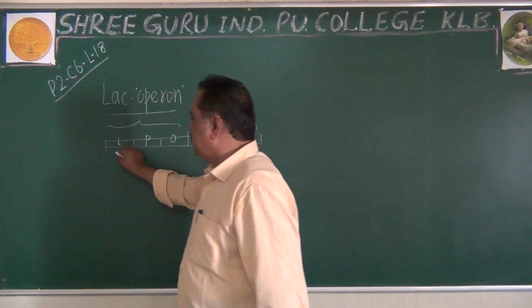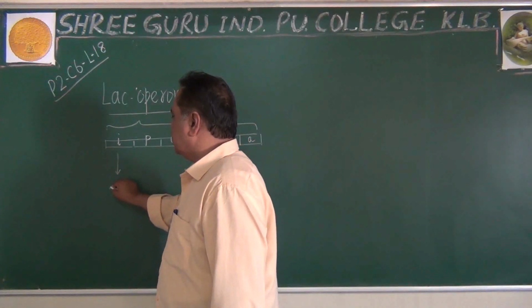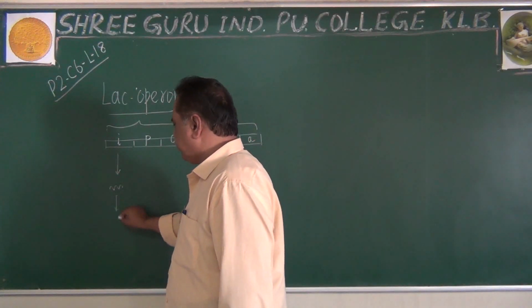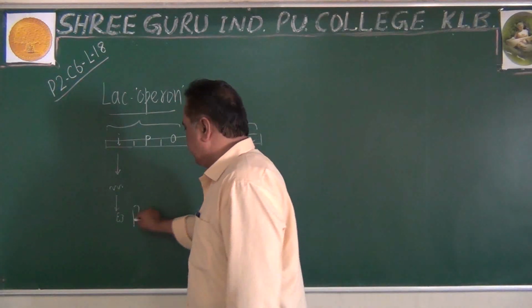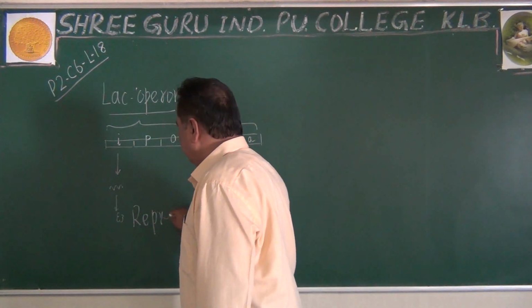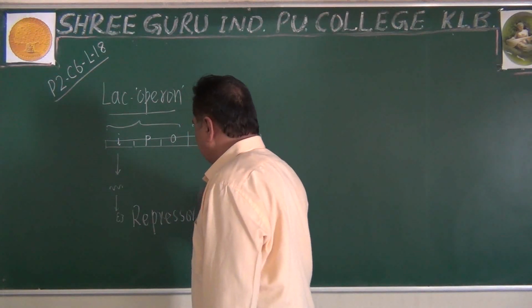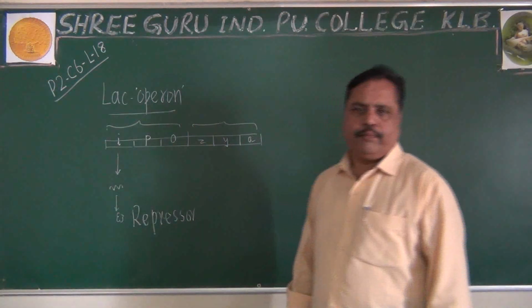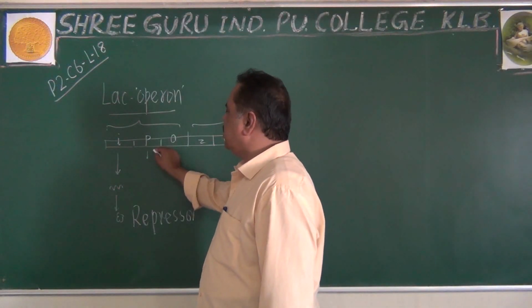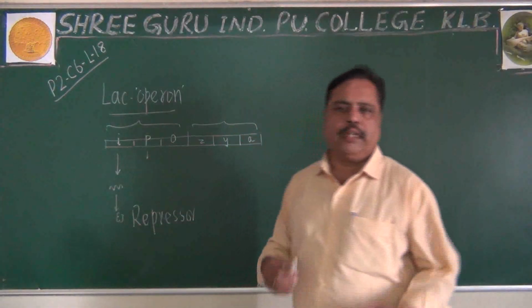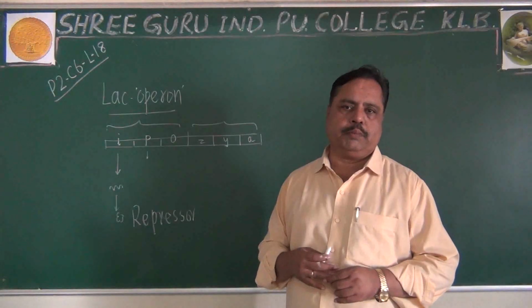This I gene is able to produce a small protein called the repressor protein, we have to remember. The protein produced by the I gene is known as the repressor protein. The P gene is responsible for initiation of transcription. It will start the process of transcription.